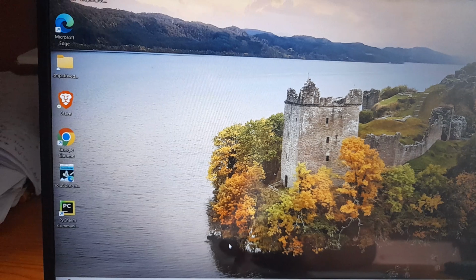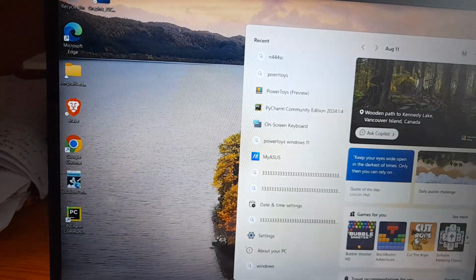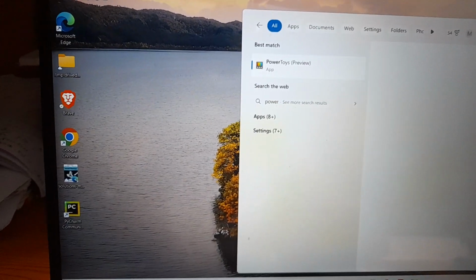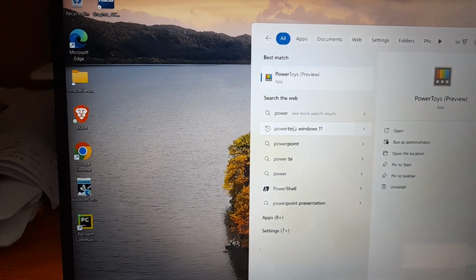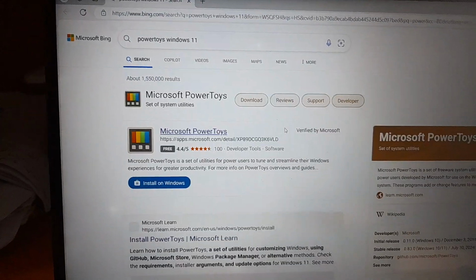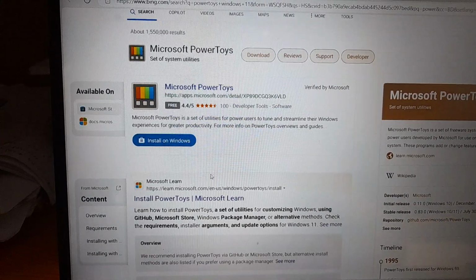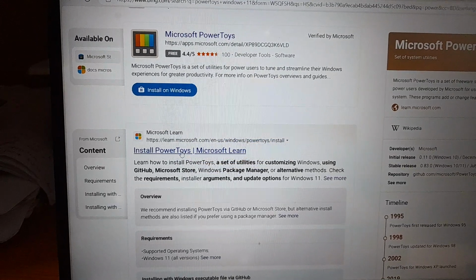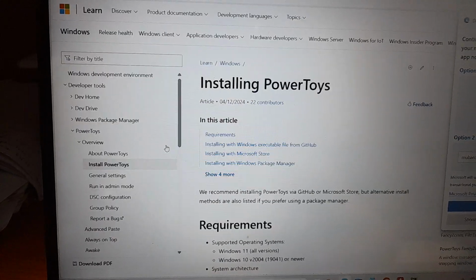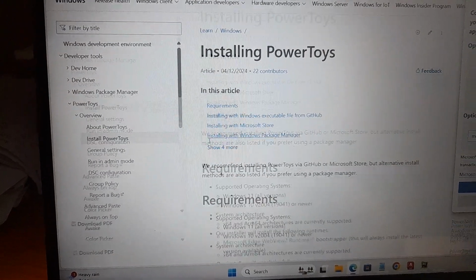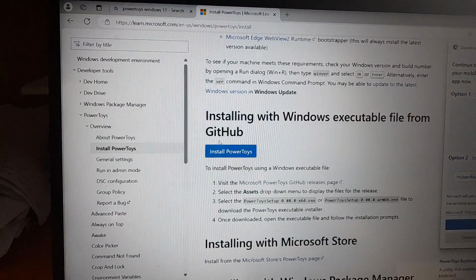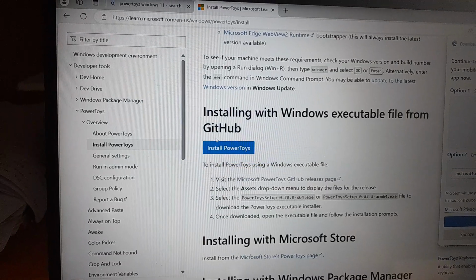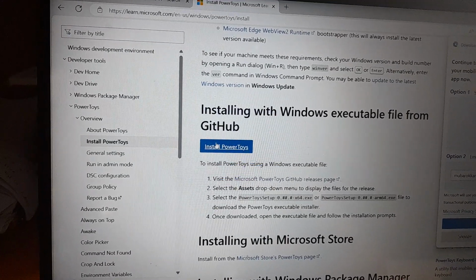First of all, go to the laptop search bar and search PowerToys. Then click PowerToys Windows 11. Then I click install PowerToys. This is powered by the Microsoft team. Now I can see install PowerToys. I click twice on this install PowerToys.